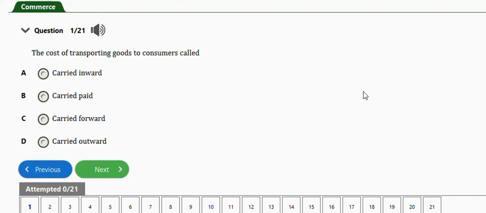Let's get started. The first question I have here says the cost of transporting goods to consumers is called carried inward, carried paid, carried forward, carried outward. Right answer is option D, carried outward.